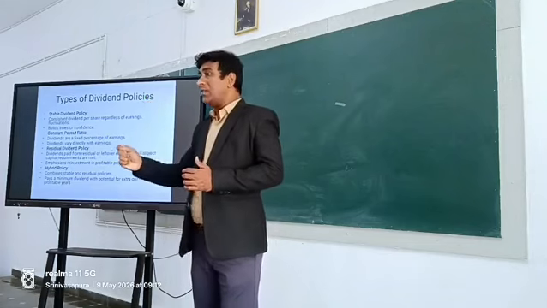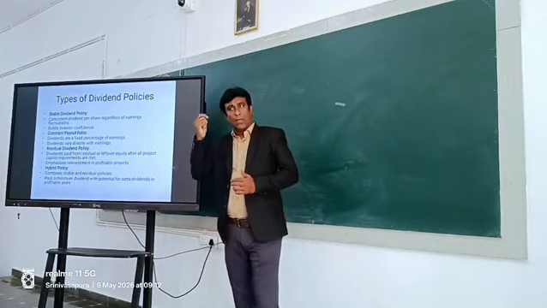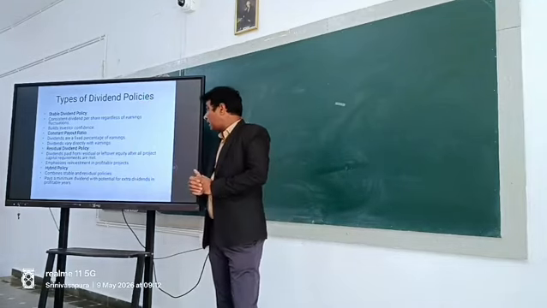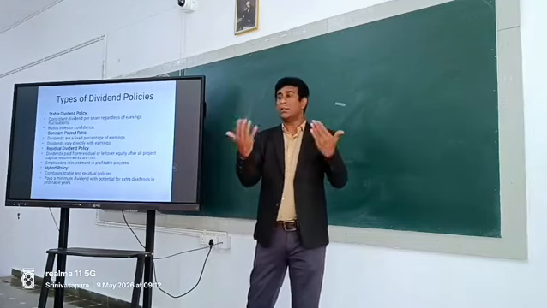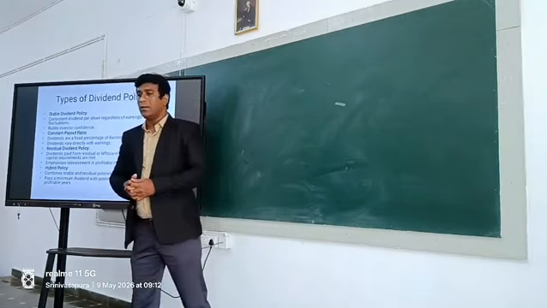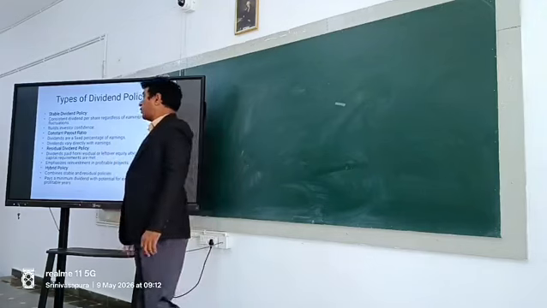The very basic reason majority of the shareholders purchase the shares of any company is to expect that a dividend will come to them. That expectation has to be fulfilled by the company, so it has to declare the dividend.